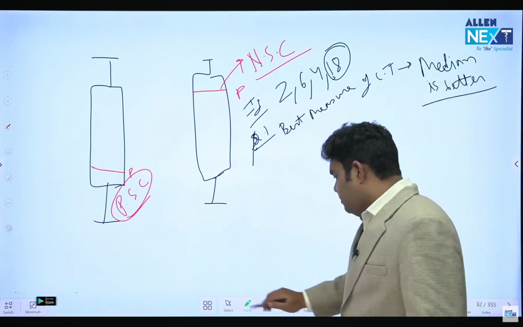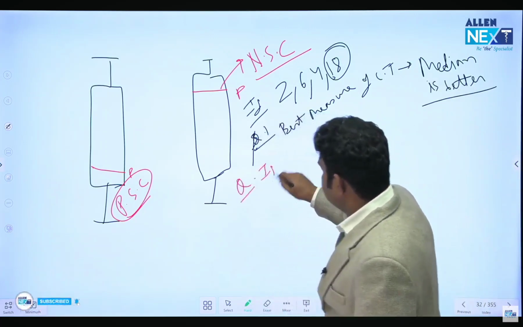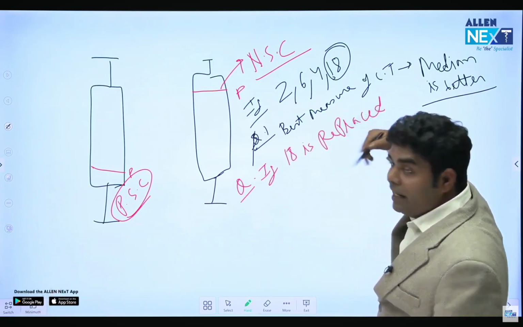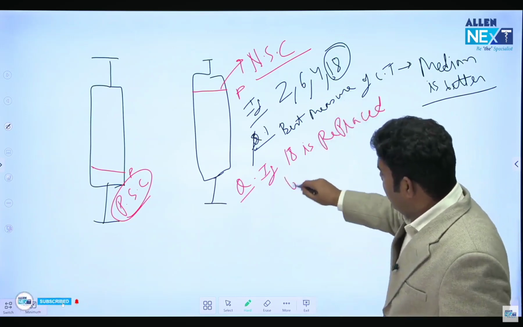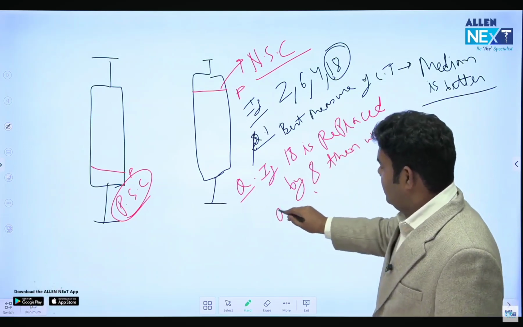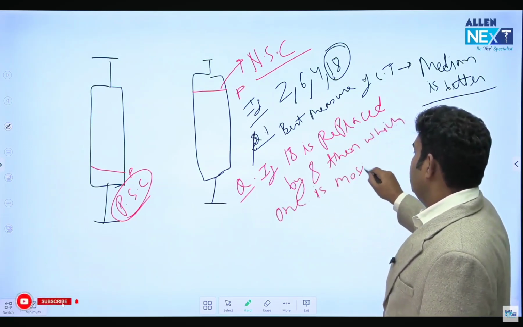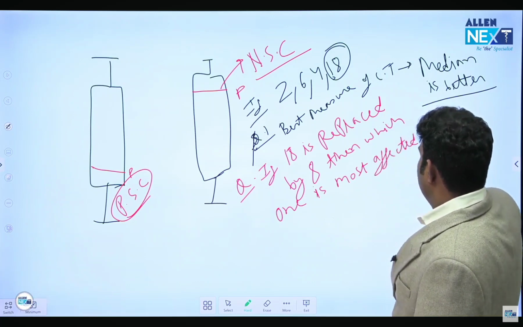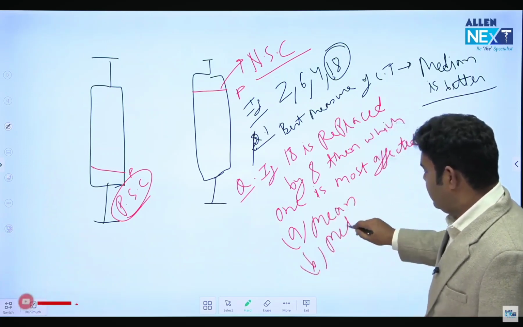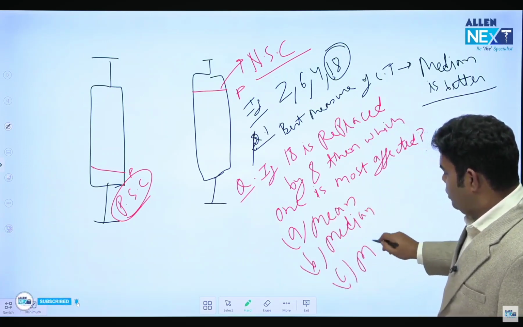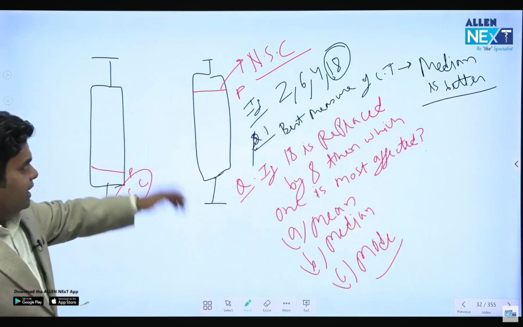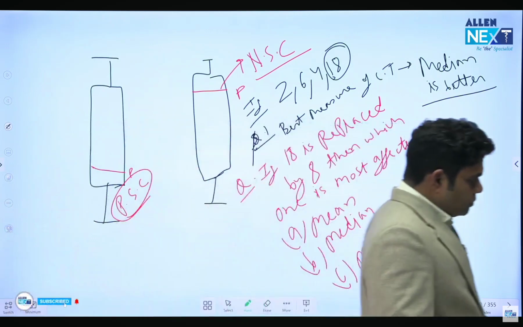The second question which they asked in the last FMGE exam from this was: if 18 is replaced by 8, suppose 18 is wrongly written in place of 8, then which one is most affected? Most affected will be which number? Will it be mean which will be most affected, median, or mode? Which will be most affected? If we write 8 in place of 18, try to give the answer.